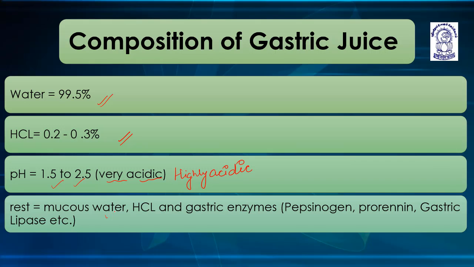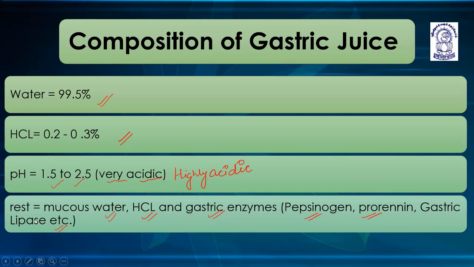The rest includes mucus, water, HCl, and gastric enzymes like pepsinogen, prorenin, gastric lipase, etc.